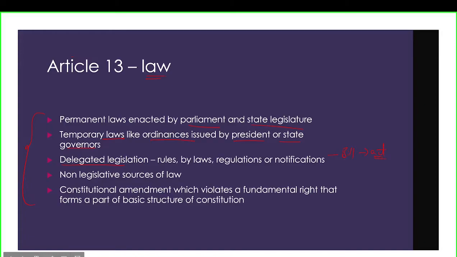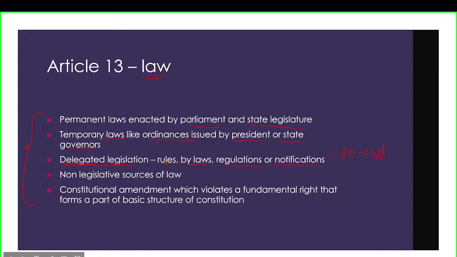That means it is in its skeletal form. Then the government makes rules, bylaws, regulations or notifications, etc., and then they can be implemented. That is delegated legislation. It is also called subordinate legislation, and there are other names as well.